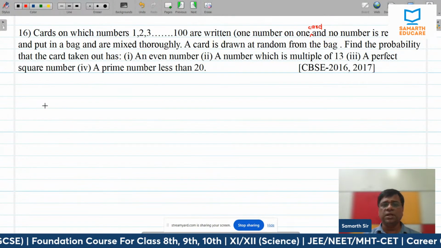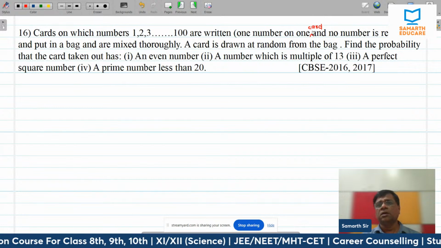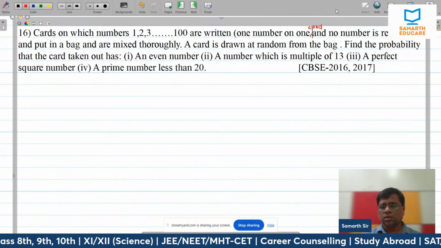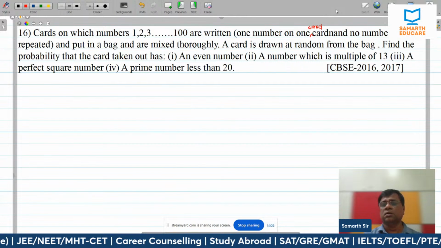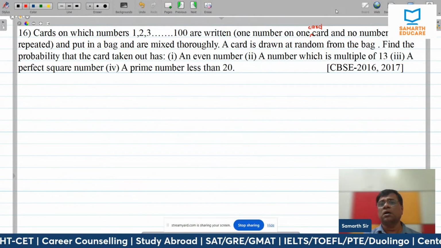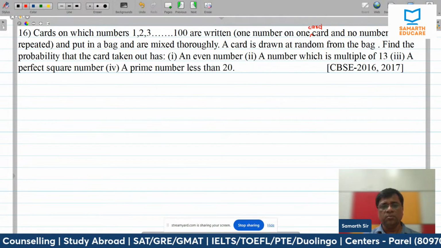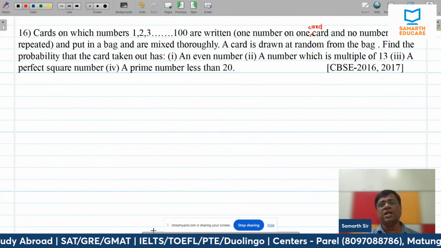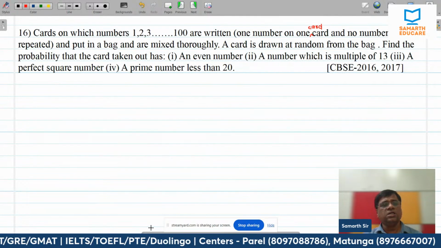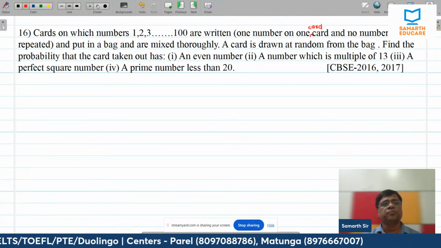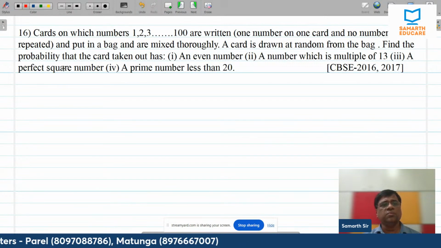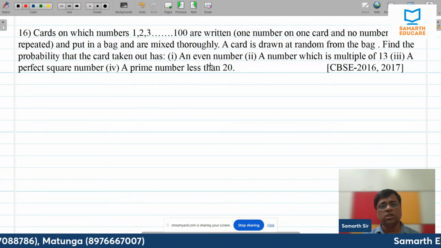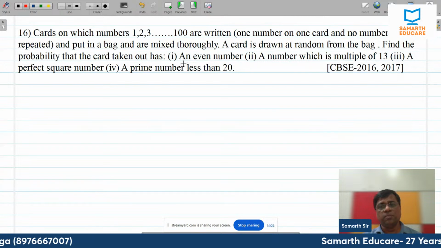Mixed thoroughly मतलब indirectly क्या कह रहे हैं इधर? They are mixed thoroughly मतलब it's a random experiment and no card is repeated, and put in a bag and mixed thoroughly. A card is drawn at random from the bag.